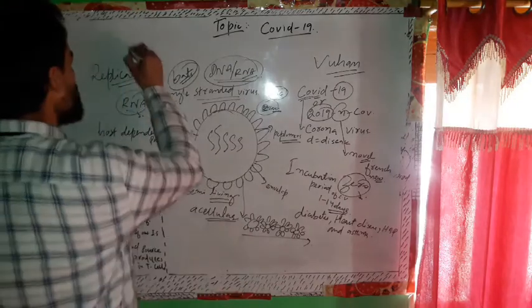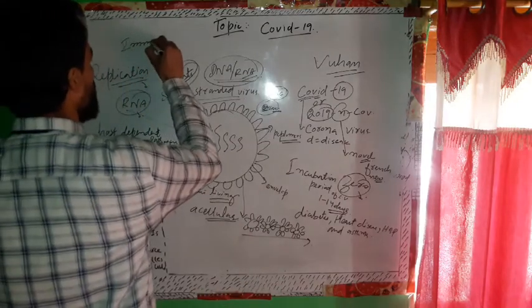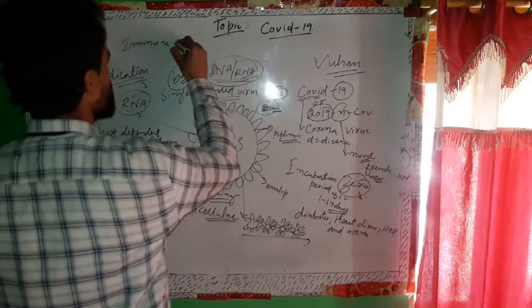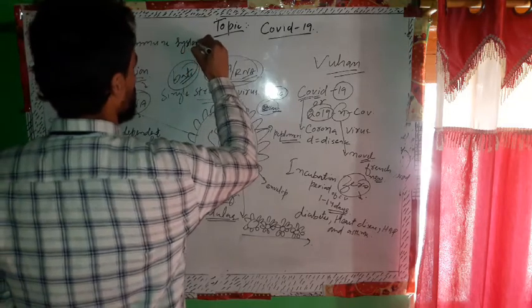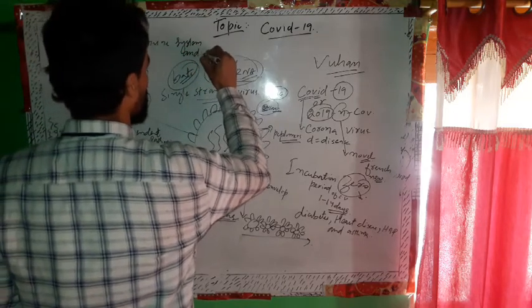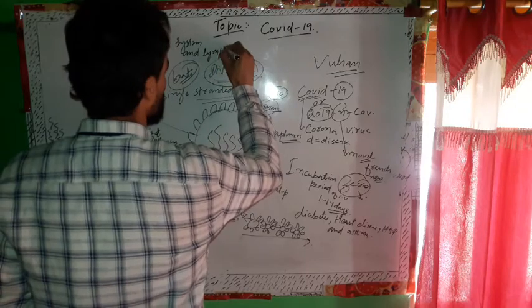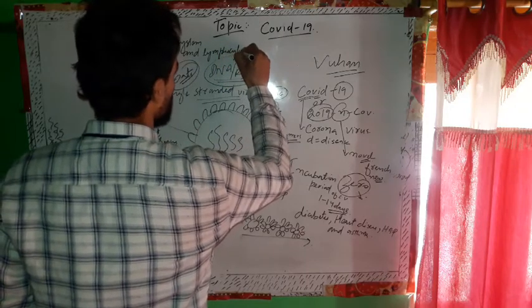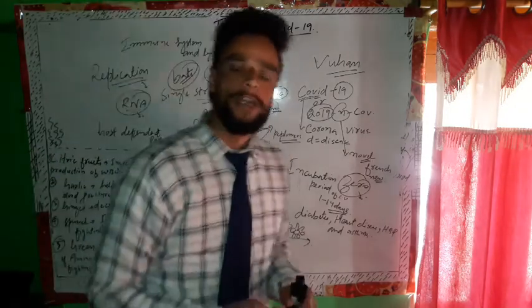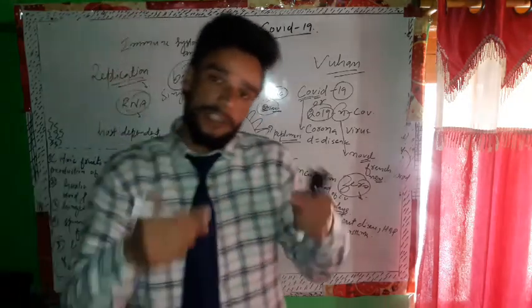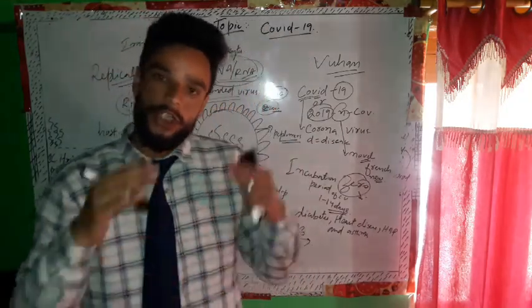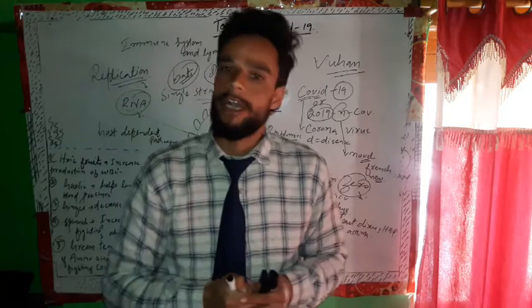our immune system and lymphocytes try to identify the virus. Then they see that these are foreign epitopes or foreign antigens.